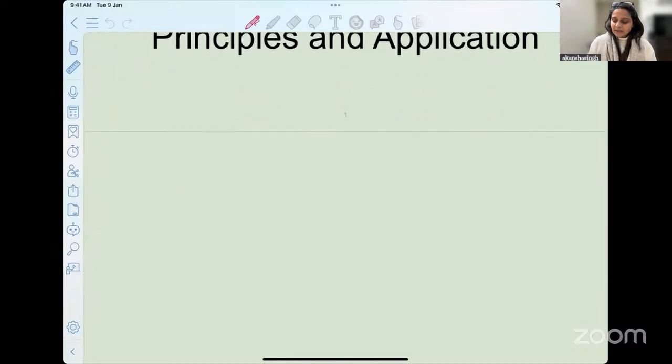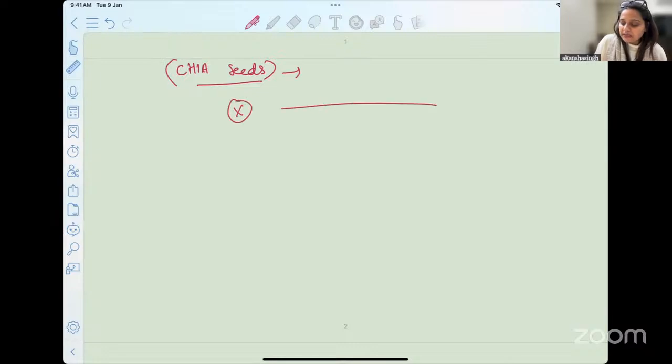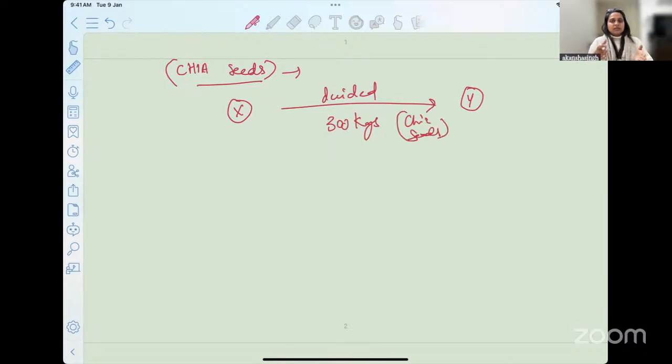Before I start telling you what measures and remoteness are, I'll give you an illustration which you may always remember, because I am relating it to chia seeds. There was a time when, through Instagram and other places, we got to know that chia seeds are very beneficial. So I have based this entire example on chia seeds. There are two parties, X and Y. They have decided that Y will sell X, let's say, 300 kgs of chia seeds, and deliver it over a period of time.